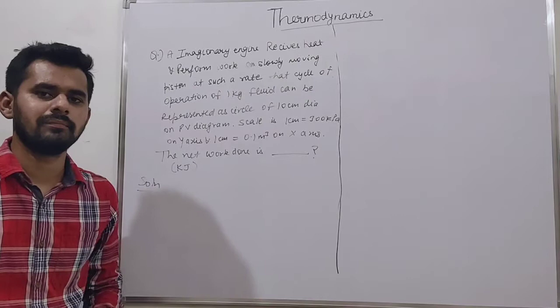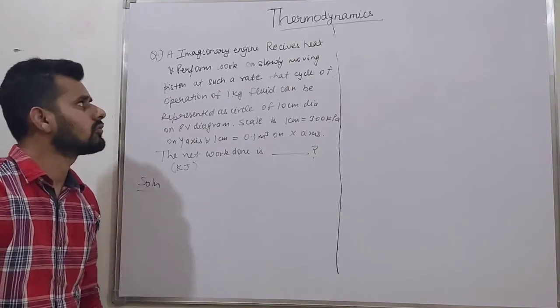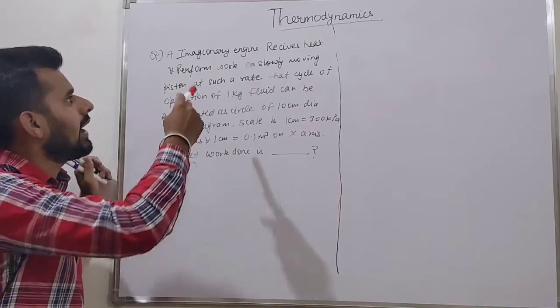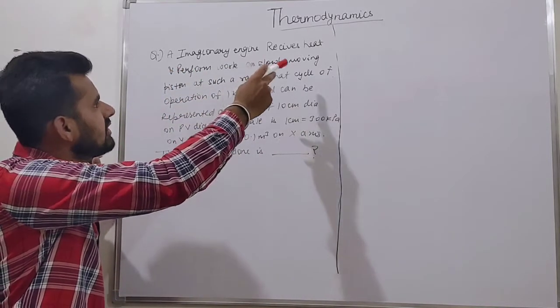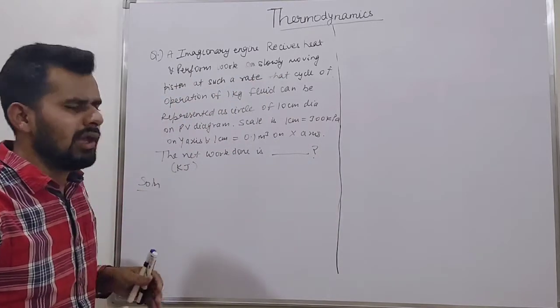Students, this is another problem. Let's first of all understand what is the problem. So students, the problem is like that: an imaginary piston engine receives heat and performs work on a slowly moving piston.